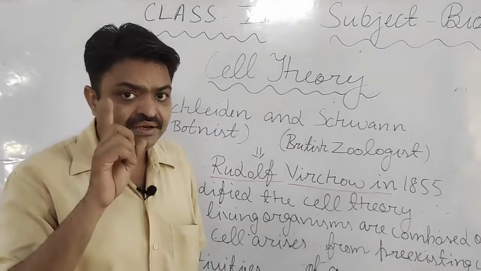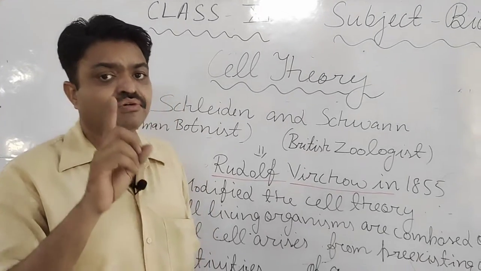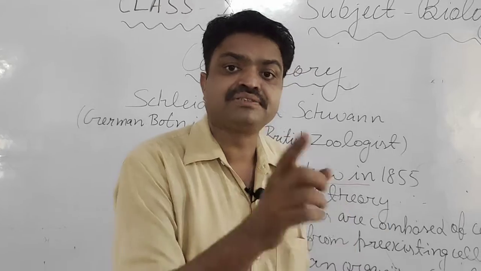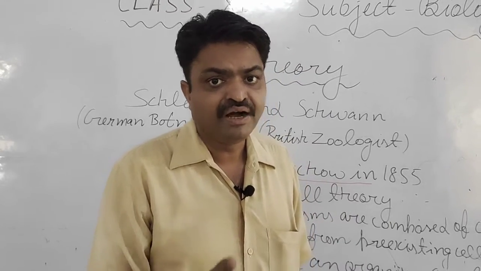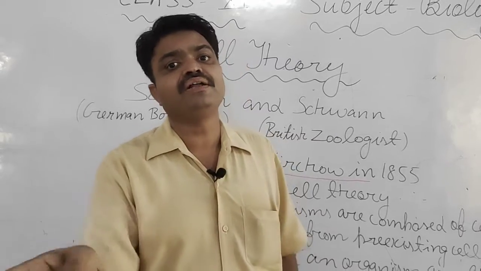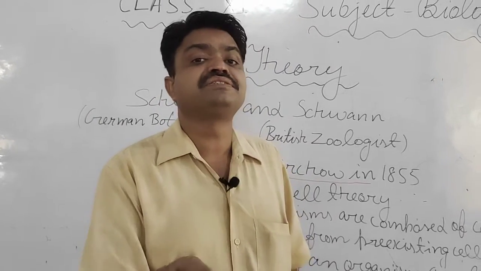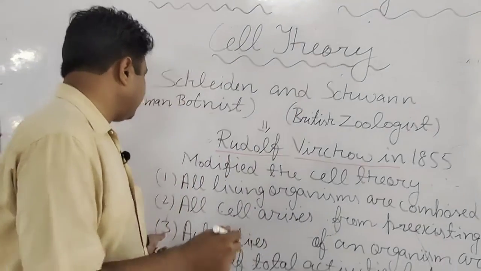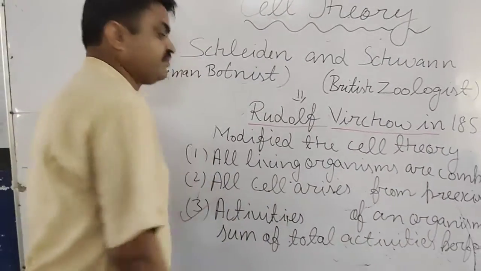Means the living organisms, the plants or animals, all the processes that are done by them are the sum of the cellular activities. It is the main point of the cell theory, student.